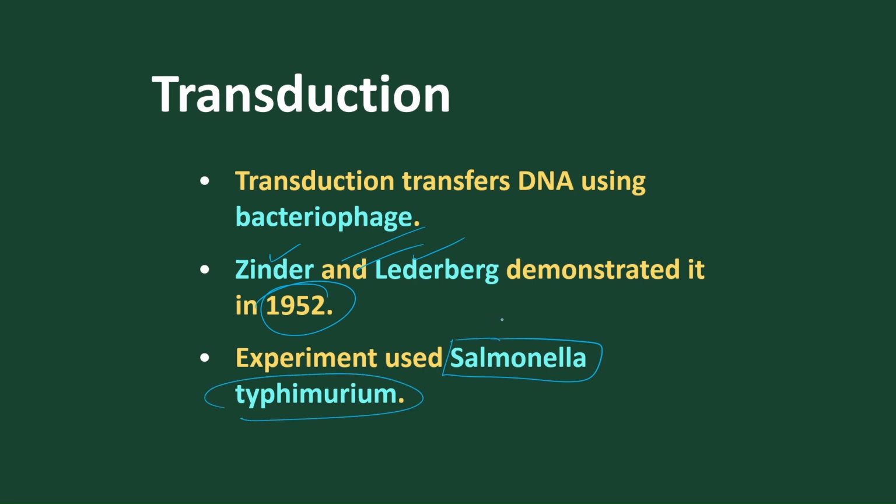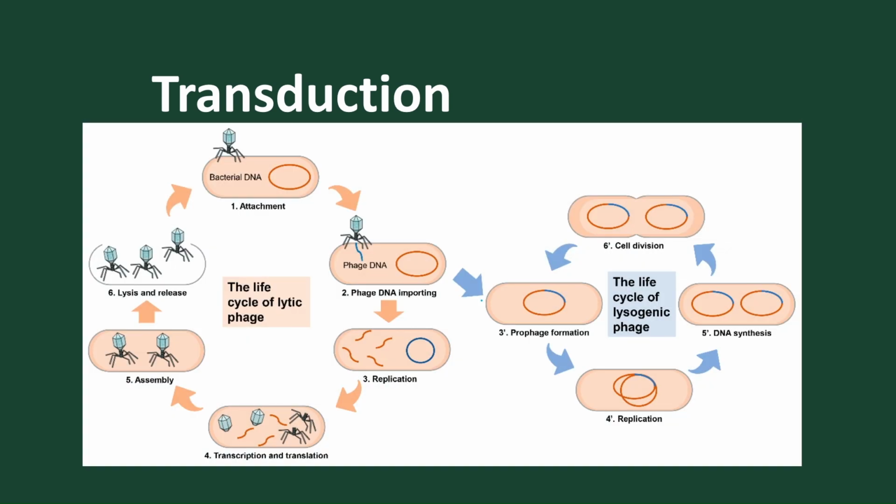E. coli was used in the conjugation experiment, Diplococcus pneumococcus bacteria helps in the transformation experiment, and Salmonella typhimurium is used for the transduction experiment. In a transduction experiment, normally the bacteriophage is present, with viral DNA, and bacterial DNA present. This bacteriophage dissolves the wall of the bacteria and releases its viral DNA.